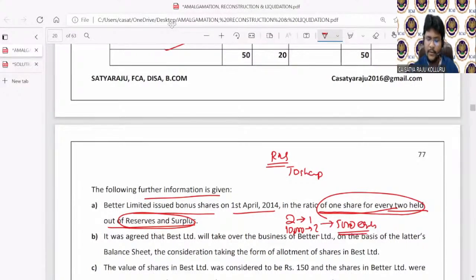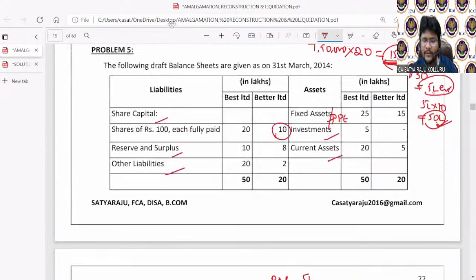Am I right? Then each equity share is worth 100 rupees. Then 5,000 into 100 means 5 lakhs. That means I need to pass this entry: reserves and surplus 5 lakhs to equity share capital 5 lakhs. Then automatically what happens in Better Limited? Equity share capital 5 lakhs increased, reserves and surplus 5 lakhs decreased. That is the issue that happened.